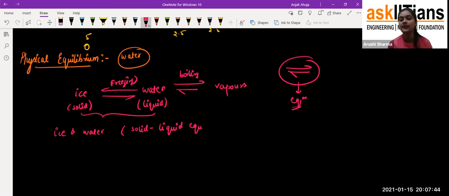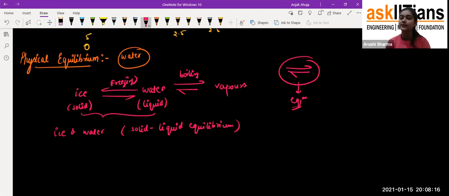Solid liquid equilibrium, because you can see that if we are taking water in any container, it's not like suddenly the whole of the water is going to be converted into ice. At one point it will start converting into ice, and that's how we get the container of ice. And similarly, when we take the ice out of the refrigerator, it's not like within a second the whole ice is converting into water. It will slowly convert into water.